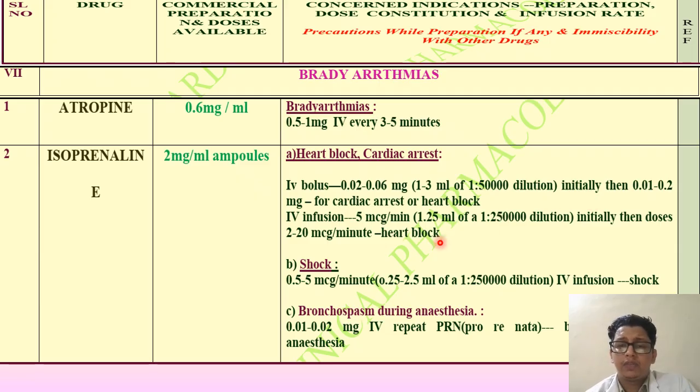IV infusion 5 microgram per minute, that is 1.25 ml of 1 in 250,000 dilution initially, then doses 2 to 20 microgram per minute for heart block. Shock: 0.5 to 5 microgram per minute IV infusion. And bronchospasm: 0.01 to 0.02 milligram IV, repeat if necessary.